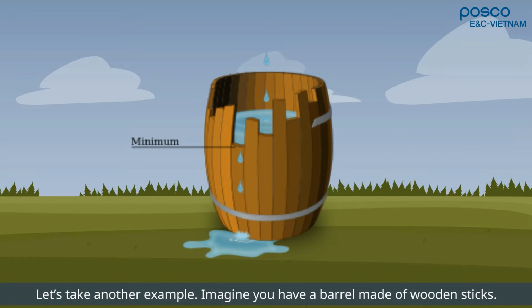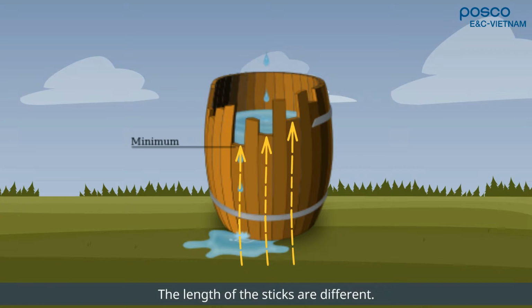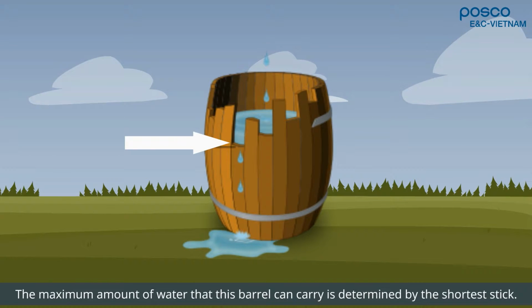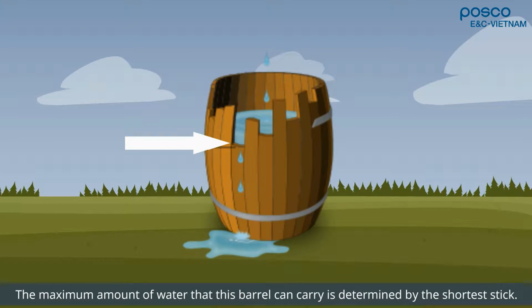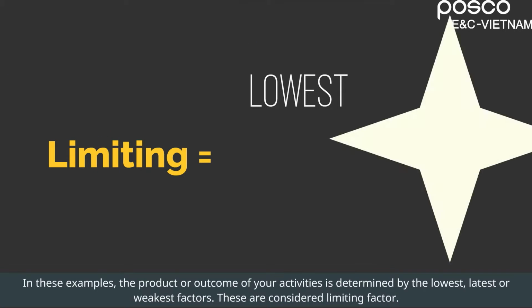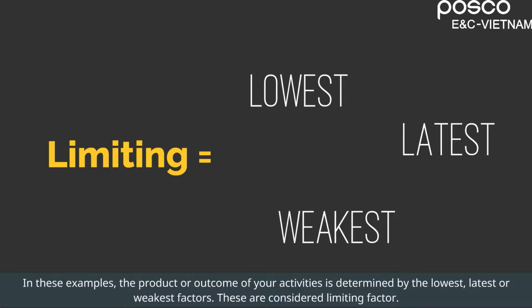Let's take another example. Imagine you have a barrel made of wooden sticks. The length of the sticks are different. The maximum amount of water that this barrel can carry is determined by the shortest stick. In these examples, the product, or outcome of your activities, is determined by the lowest, latest, or weakest factors. These are called limiting factors.